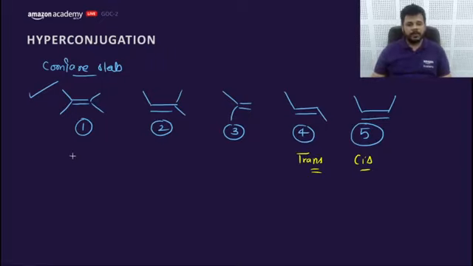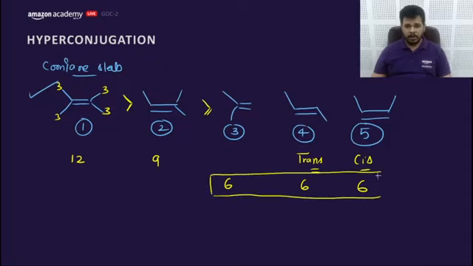Okay, firstly we will count the alpha H. It has 12 alpha H, 3 plus 3 plus 3 plus 3. It has 9 alpha H, it has 6 alpha H, it has 6, and this one also has 6 alpha H. So we can point these orders easily. Now we need to compare among these three.